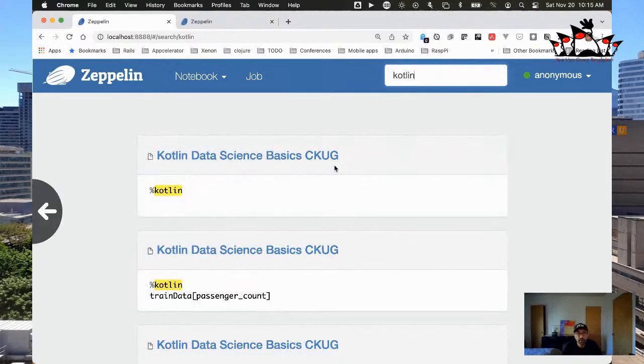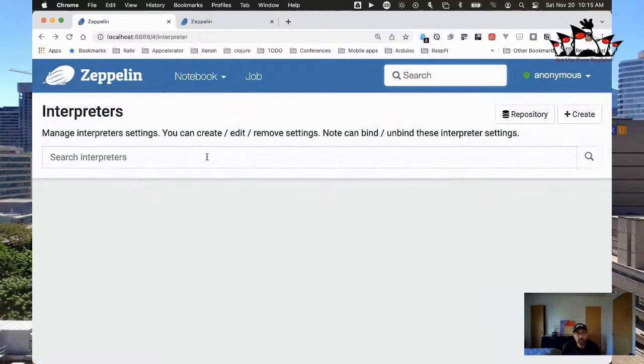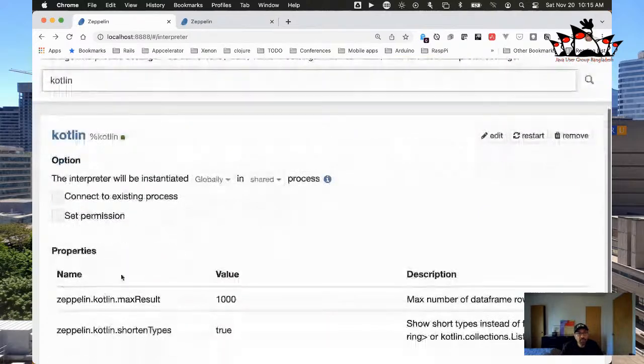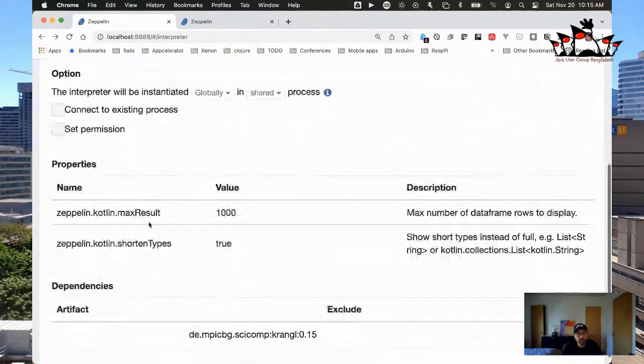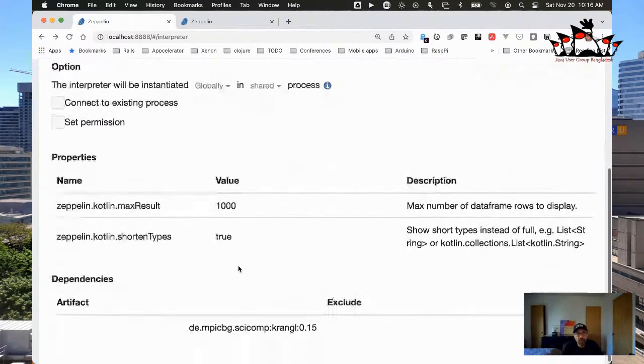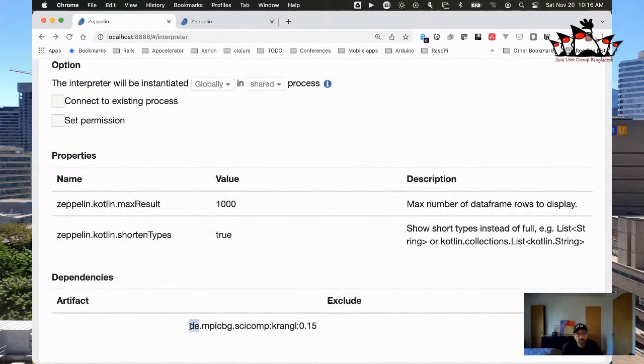Okay. So, oh, that went and found that. Let's actually do this. Sorry, I searched on the wrong thing. I want to search here under interpreter. So there's our Kotlin interpreter. And there's some permissions you can set and some properties, number of max results and stuff like that. But one thing that we are interested in here is you can see that we're going to use this library called Krangle to do some data manipulation and transformation in a few minutes.